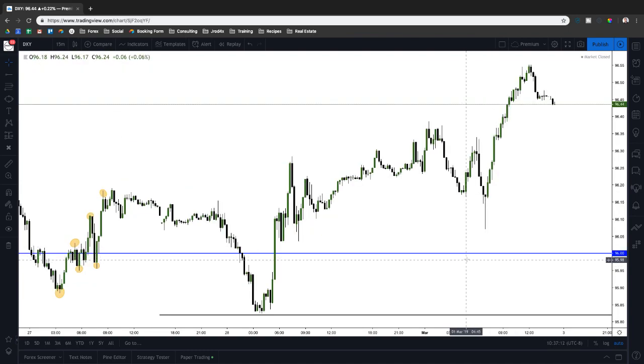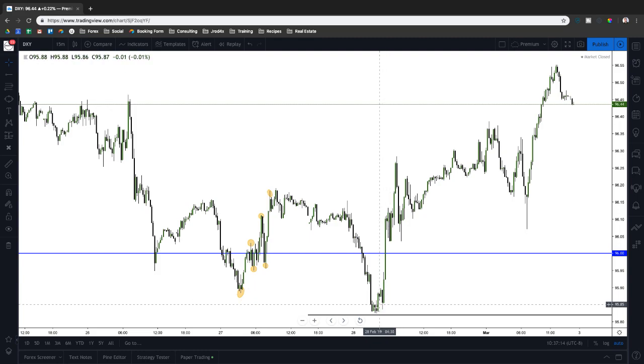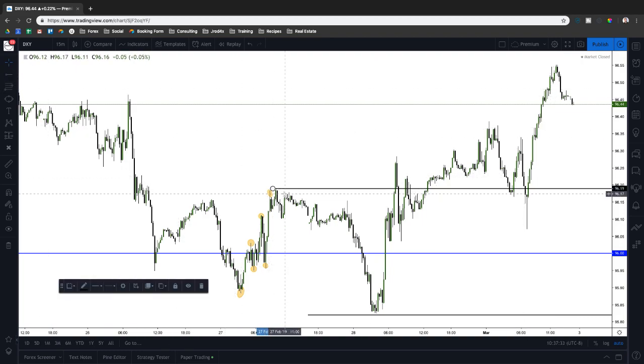And you can come to a 15-minute and see it more clear. We've got low, high, higher low, higher high, higher low, higher high, higher low, higher high, right? Then we have this little wick, which was probably a news release or something, and then the market just kind of explodes higher from there, right? But at the end of the day, notice the price action, right? This was your high.